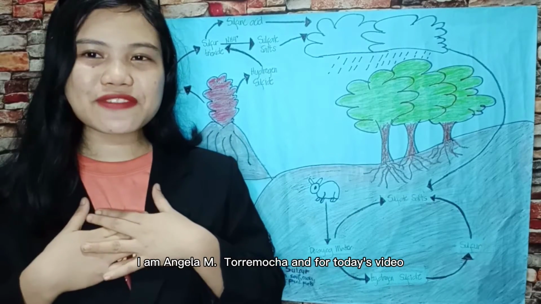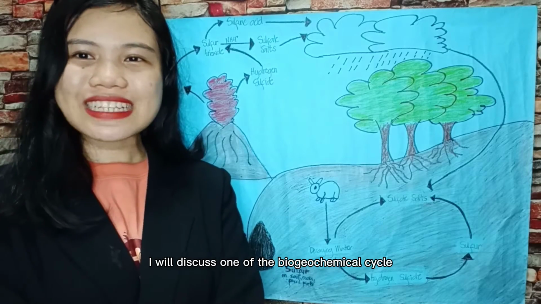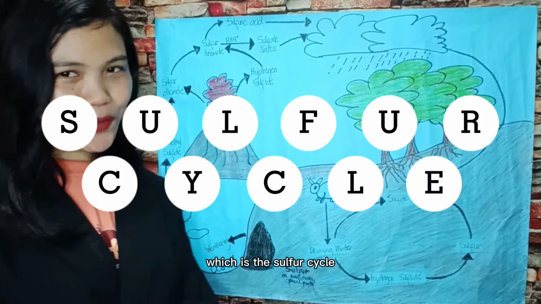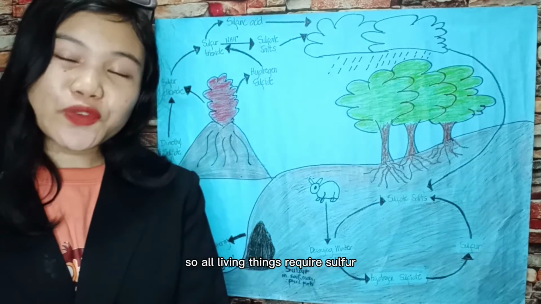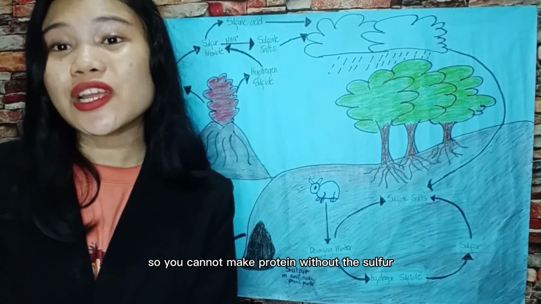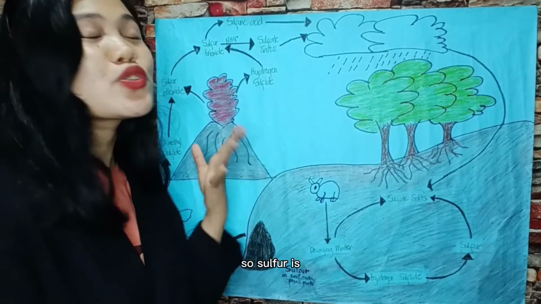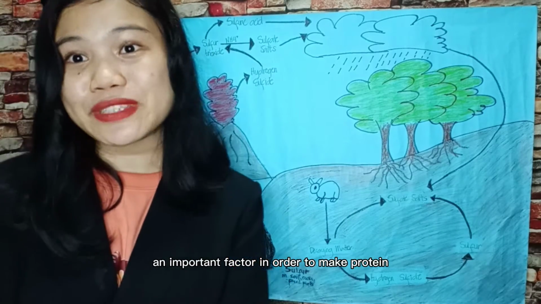I am Angela M. Termacha, and for today's video, I will discuss one of the biogeochemical cycles, which is the sulfur cycle. All living things require sulfur in order to make protein. You cannot make protein without sulfur. So sulfur is an important factor in order to make protein.